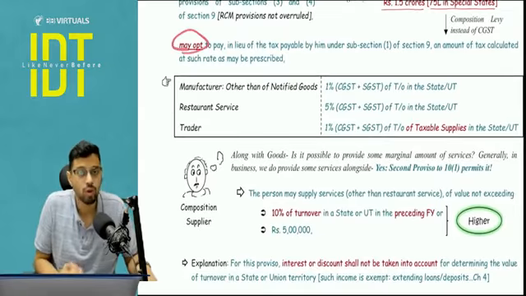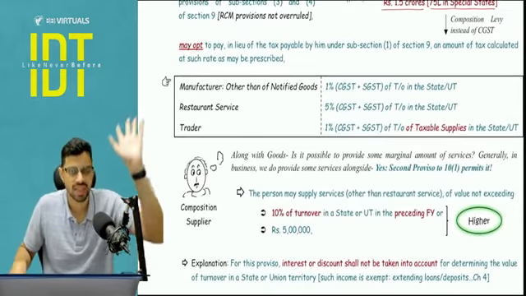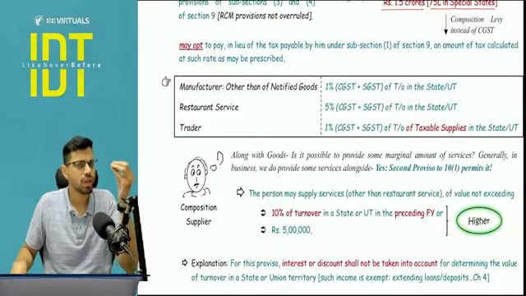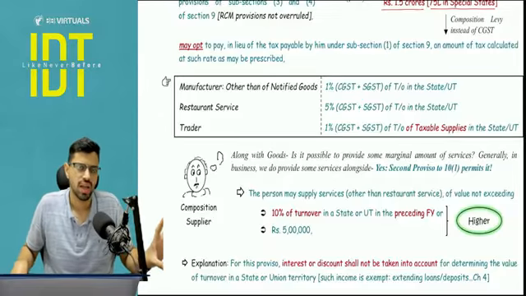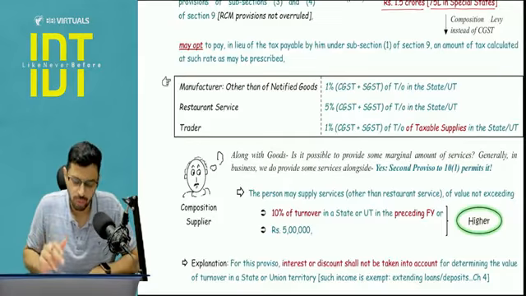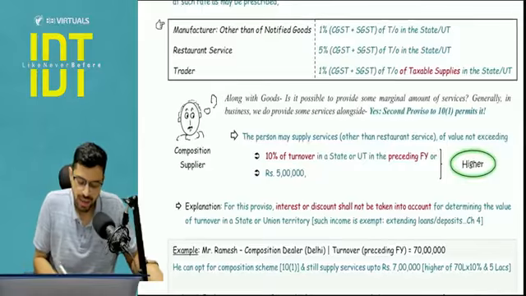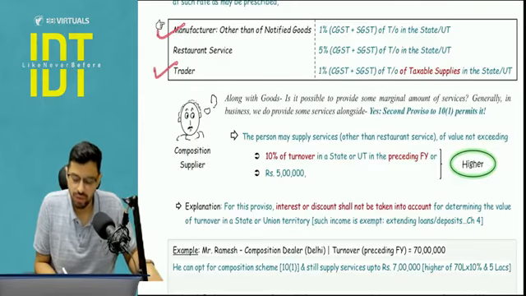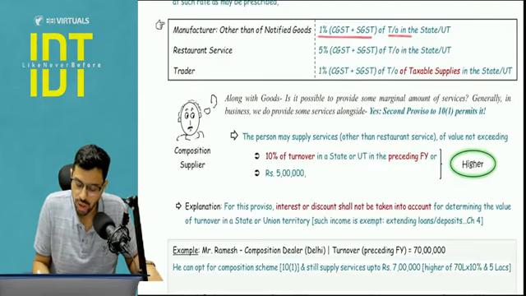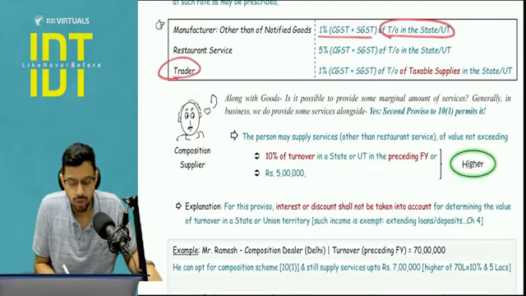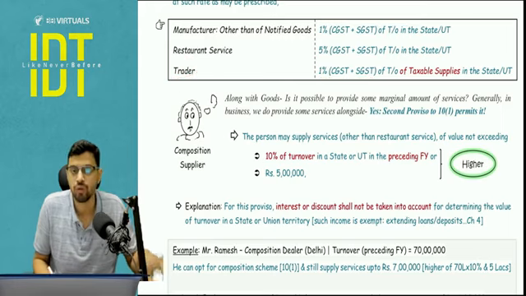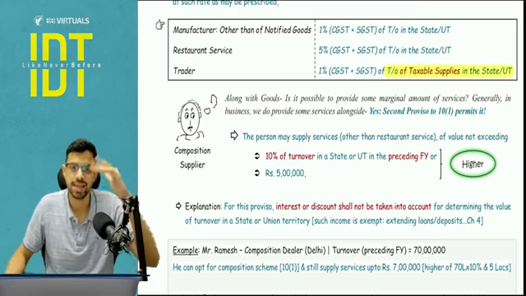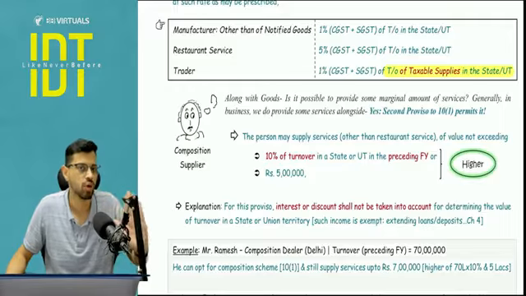We are not forcing you. You have an option that instead of paying the GST, CGST, SGST, you can pay the composition levy. That will be from your own pocket. And what are the rates? It depends on your status. In respect of goods, you can be a manufacturer or trader. If you're a manufacturer, you will pay 0.5% plus 0.5% of turnover in the state. And if you're a trader, you will pay 0.5% plus 0.5% of not turnover, but taxable turnover in the state. So here the exempt part gets excluded. You don't have to pay composition levy on the exempt part.